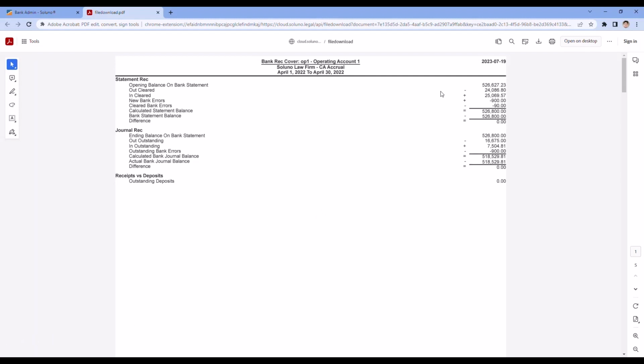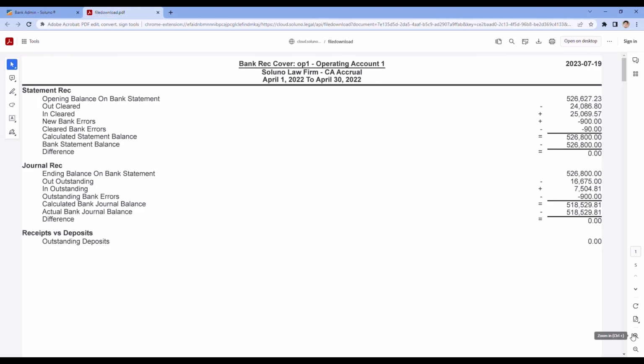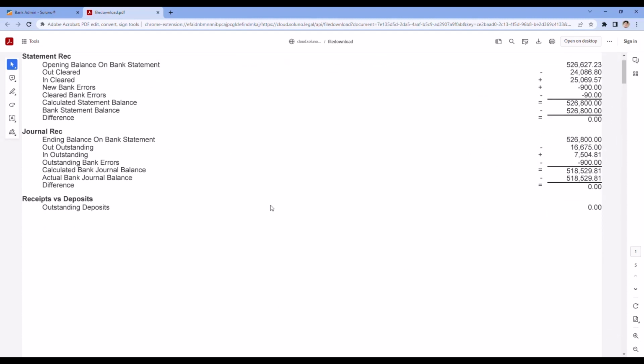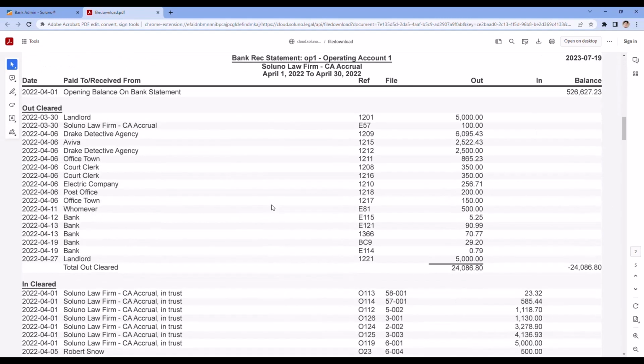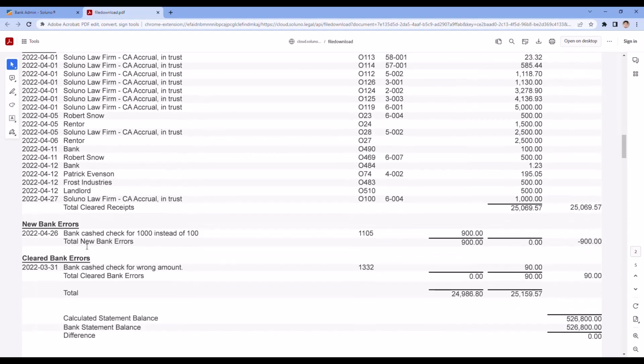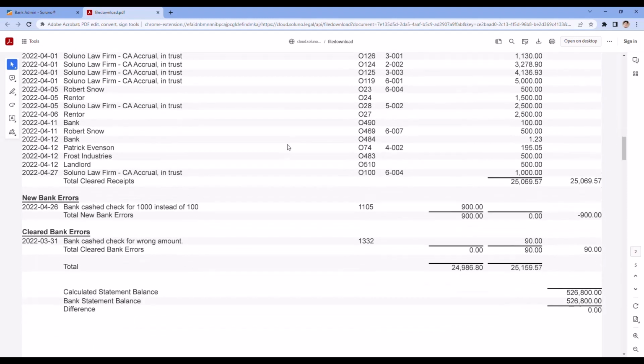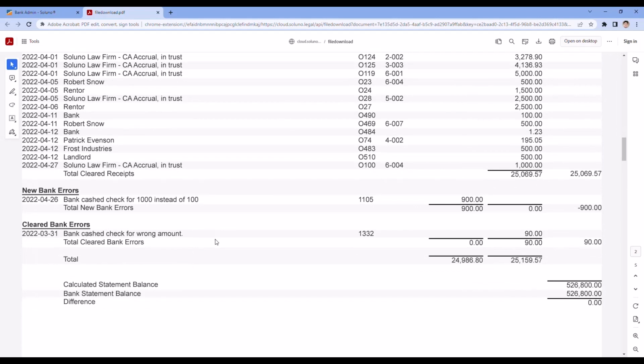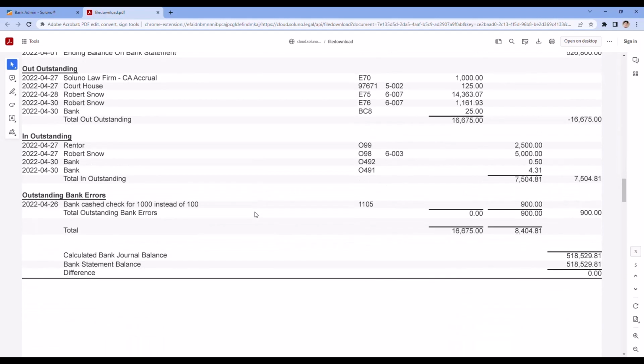And then here is our bank reconciliation report. I'm going to blow it up a little bit, I think. So here's my statement reconciliation, my journal reconciliation. On the next page, this is what I cleared out of the system. This is what I cleared in. The new bank error that I entered. The bank error that I cleared. What's still outstanding for the next bank rec.